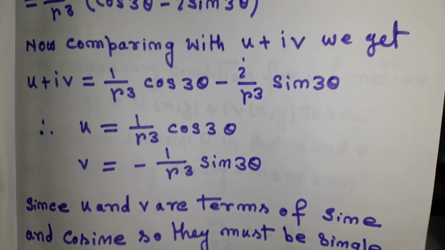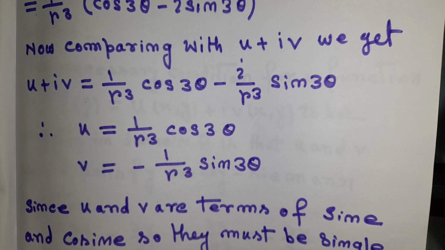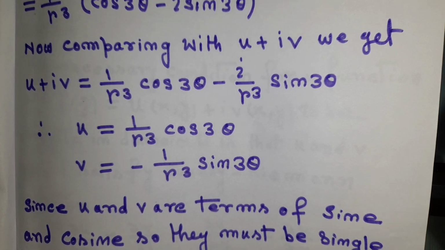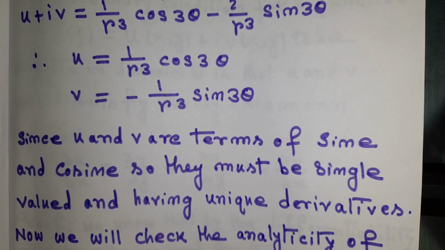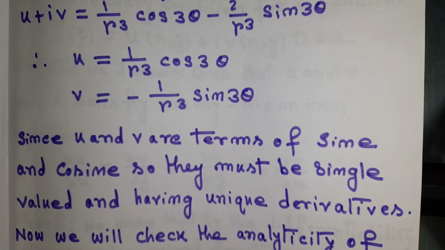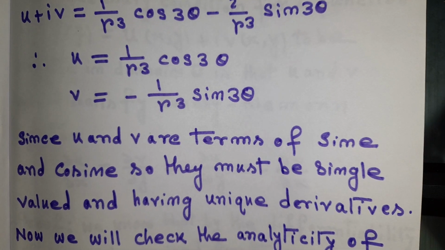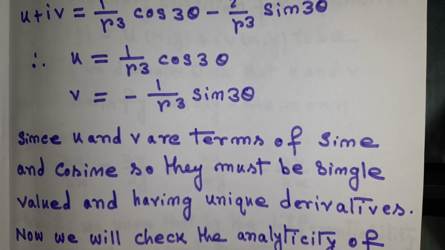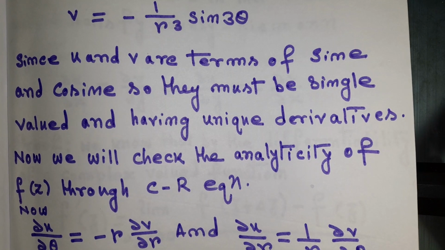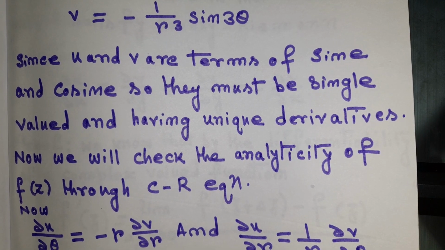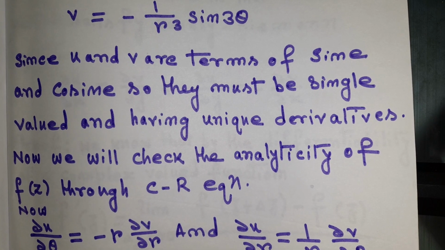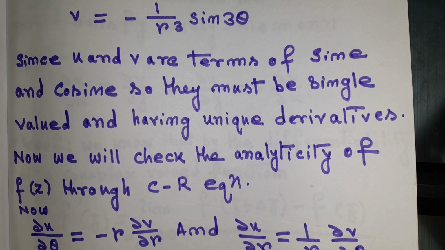Now comparing with u plus iv, we will get u plus iv equal to 1 by r cube cos 3 theta minus 2 by r cube sin 3 theta. That means u will be equal to 1 by r cube cos 3 theta and v will be equal to minus 1 by r cube sin 3 theta. Since u and v are in terms of sine and cosine, they must be single valued.